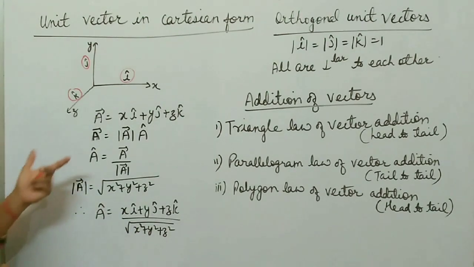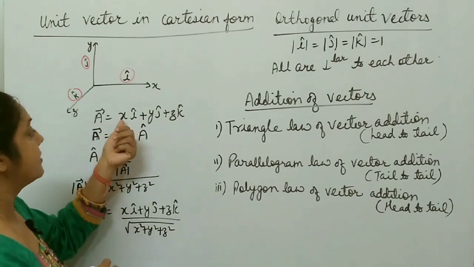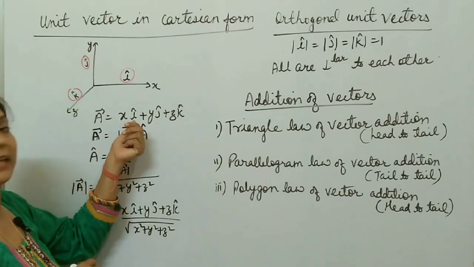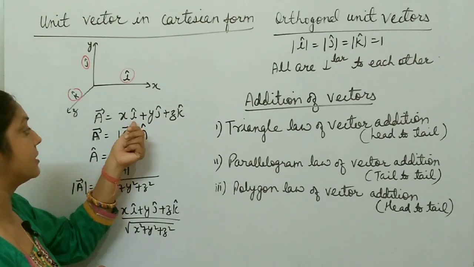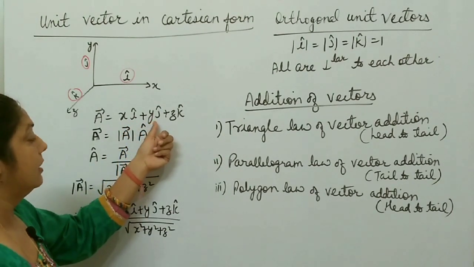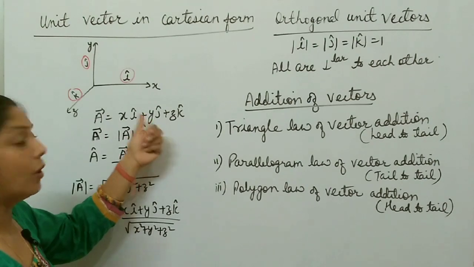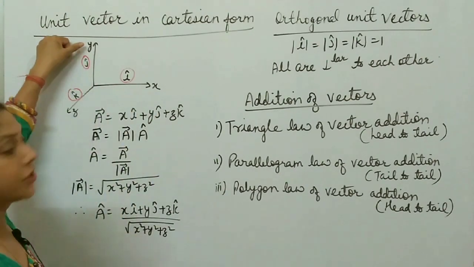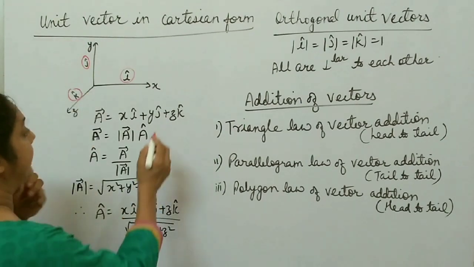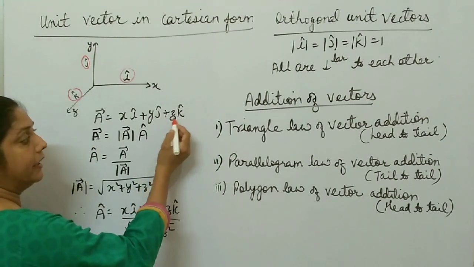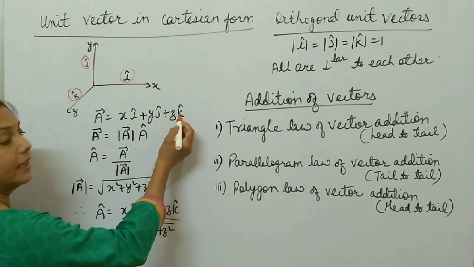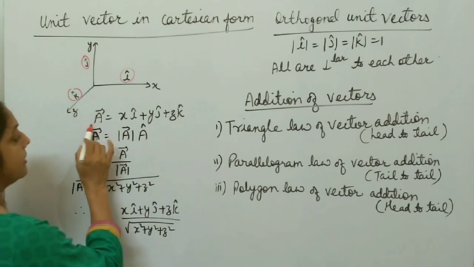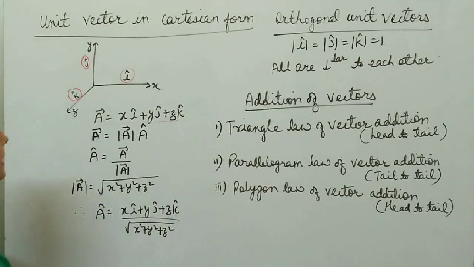So any vector can be written as x is the magnitude and i shows direction along the x-axis, plus y is the magnitude along the y direction, and this j cap is used to represent the direction y. Then z is the magnitude and k cap is used to represent direction along the z-axis. So any vector can be written like this: xi plus yj plus zk.